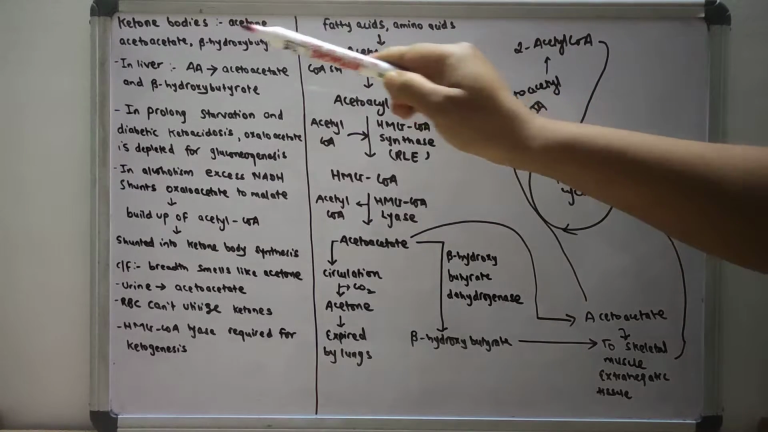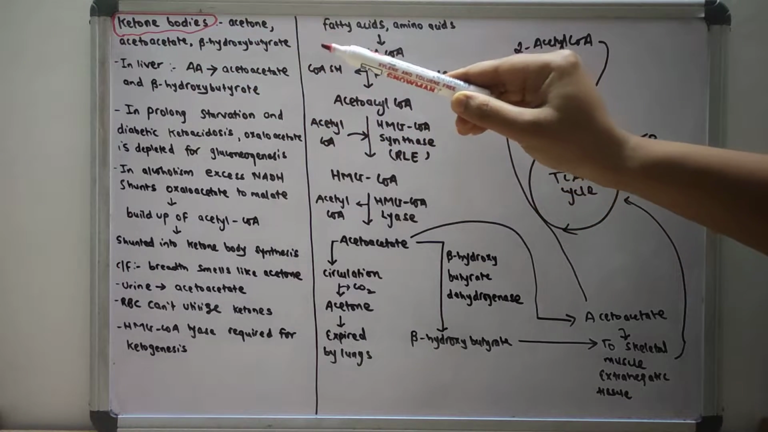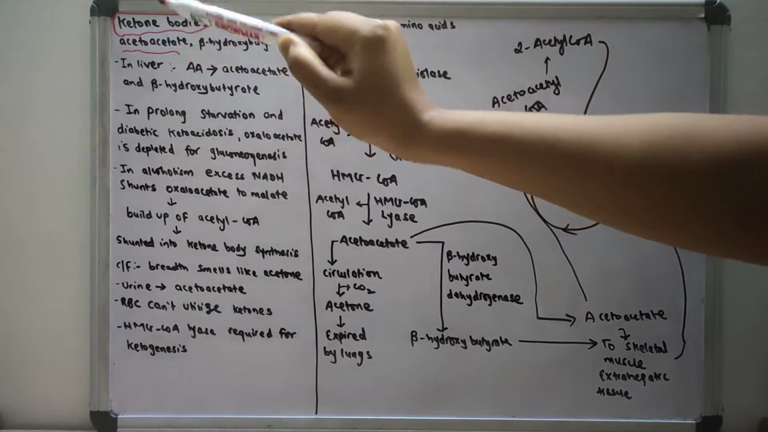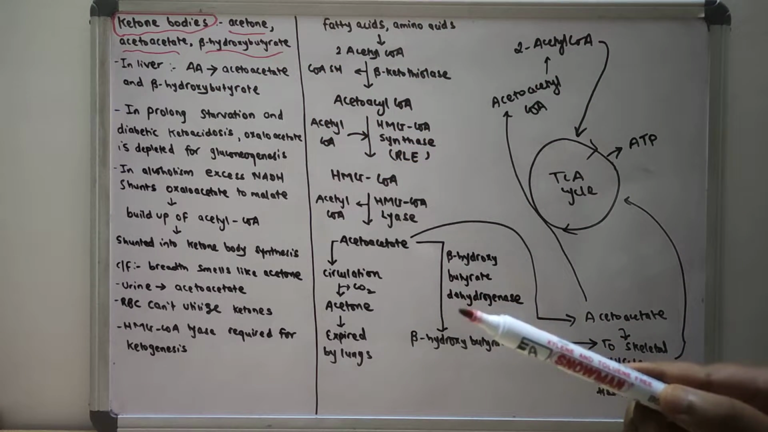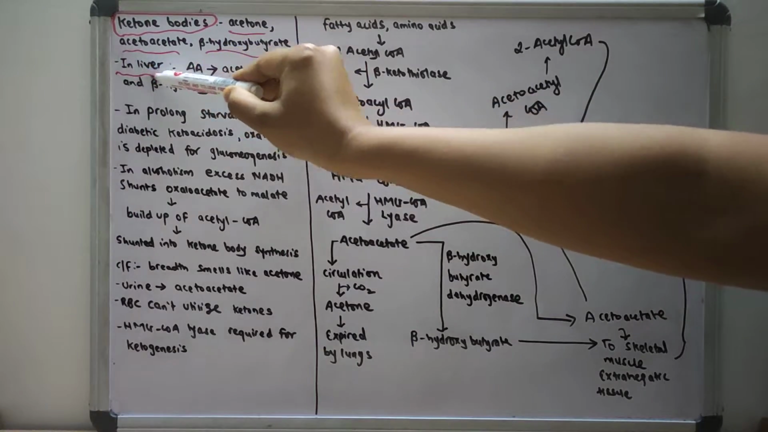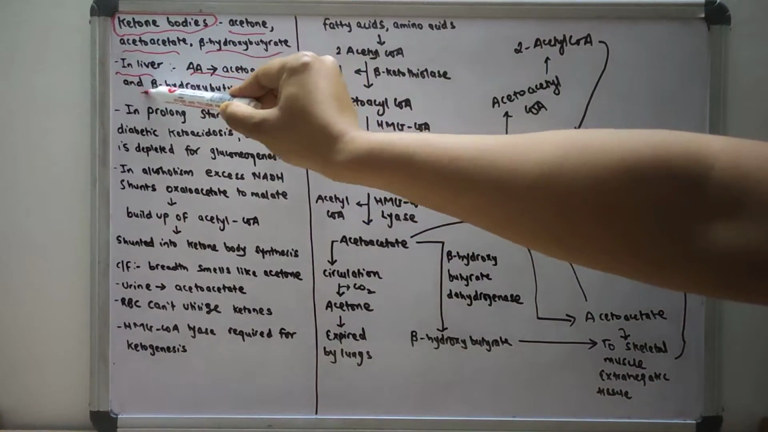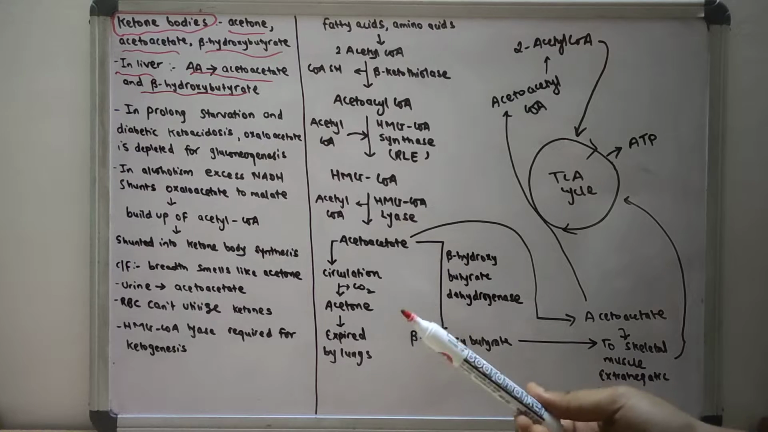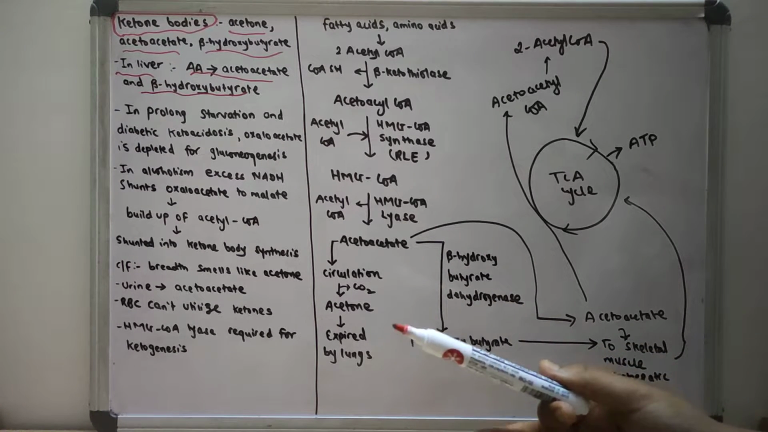So first of all, you have to know that there are mainly three ketone bodies in our body. They are acetone, acetoacetate, and beta hydroxybutyrate. Mainly in the liver, the amino acid is converted into acetoacetate and beta hydroxybutyrate, whereas acetone is the spontaneous product of acetoacetate, and it is eventually expired by the lungs.